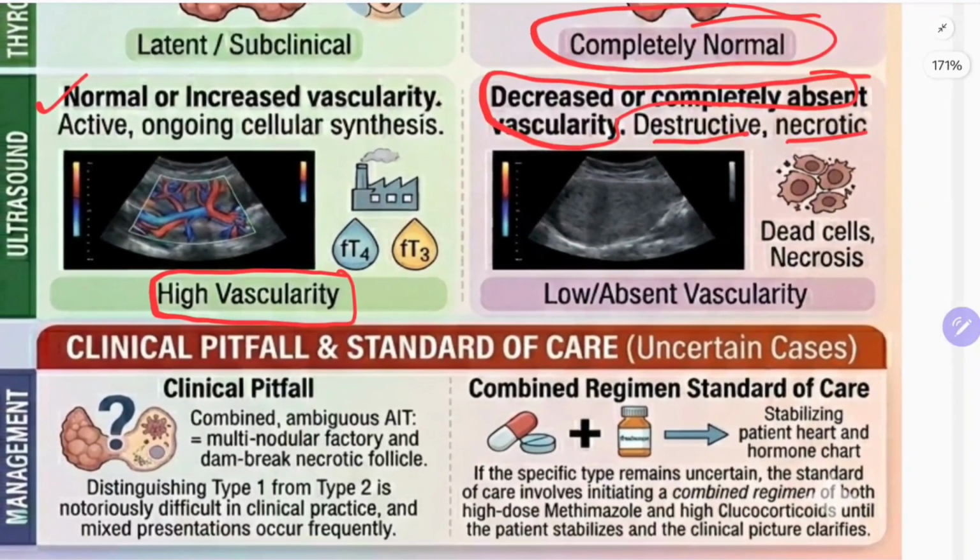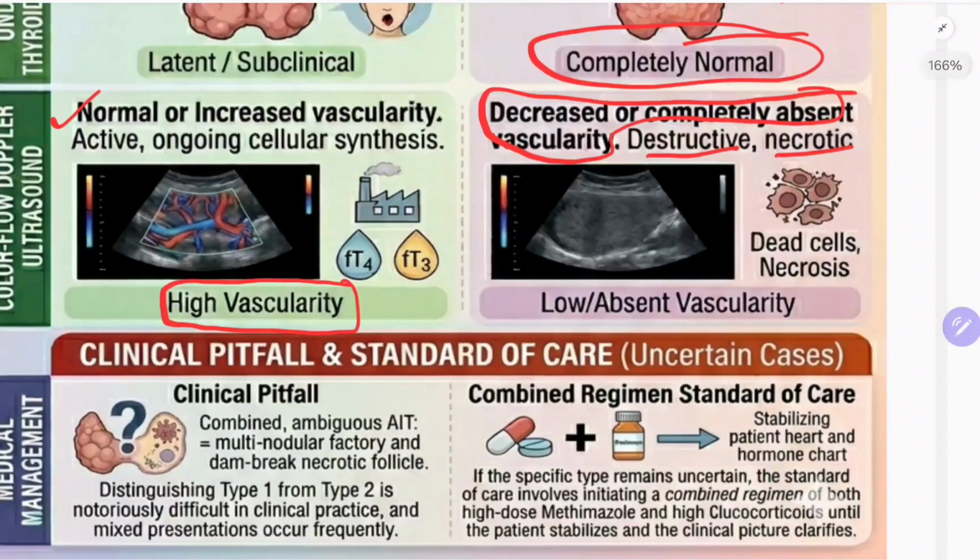One thing, clinical pitfall and standard of care. One clinical pitfall: combined ambiguous AIT, the multinodular factory and the dam break necrotic follicle. Distinguishing type 1 from type 2 is notoriously difficult in clinical practice. This point is very important. Distinguishing type 1 from type 2 is notoriously difficult in clinical practice, and mixed presentations occur frequently.